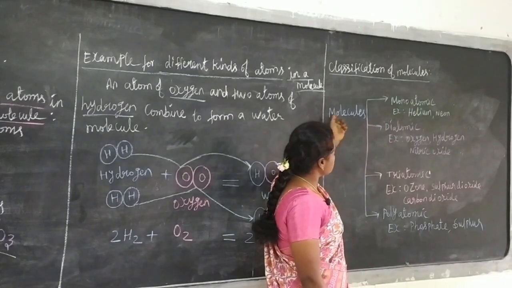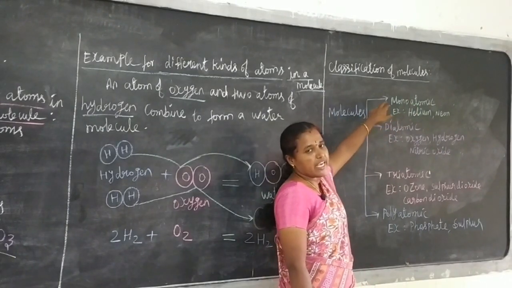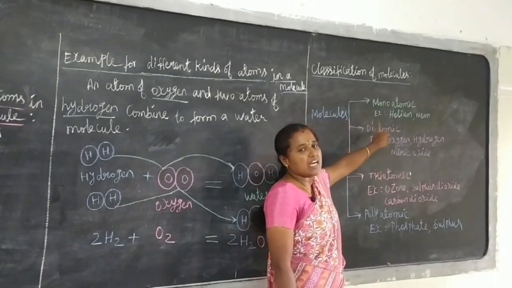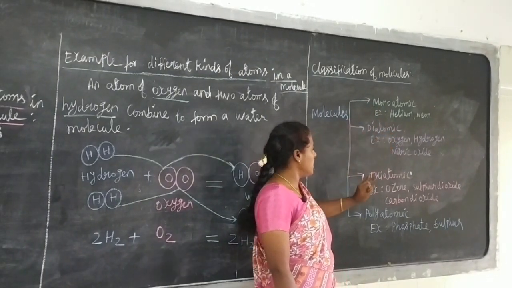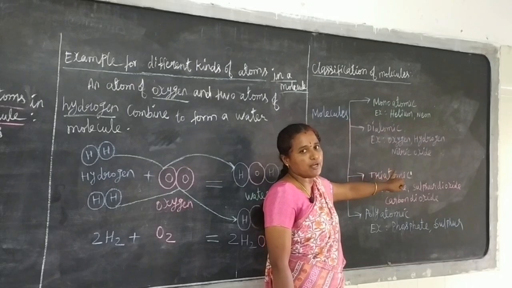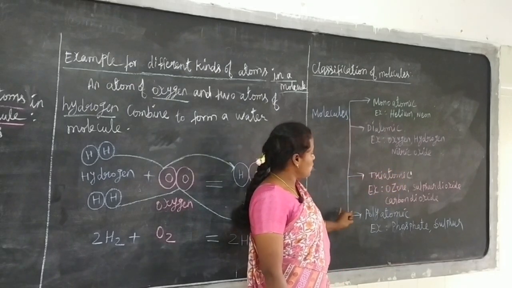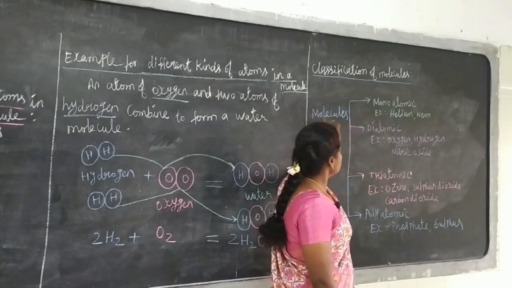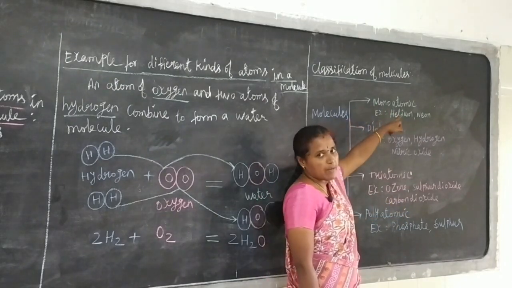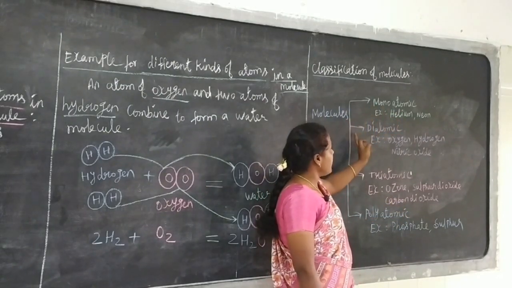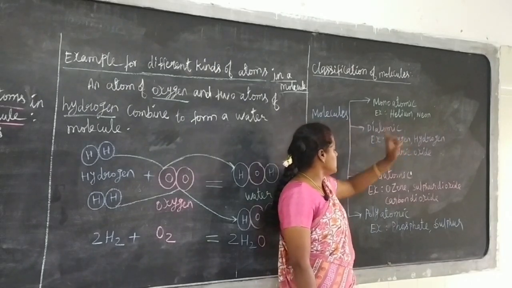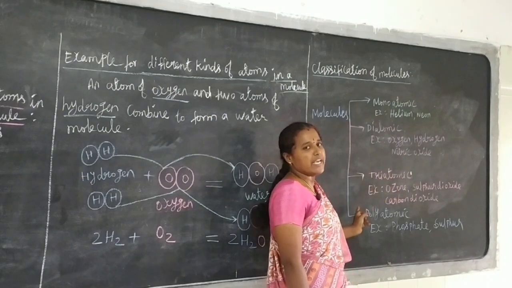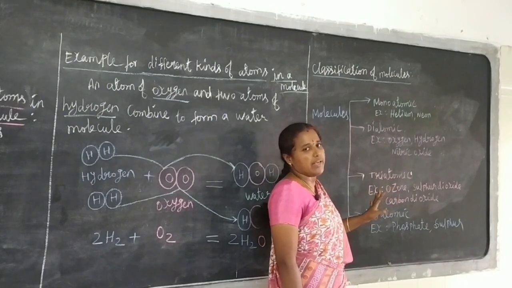Okay, next, classification of molecules. There are 4 types of molecules. First one is monoatomic molecules. Second one is diatomic molecules. Third one is triatomic molecules. Fourth one is polyatomic molecules.